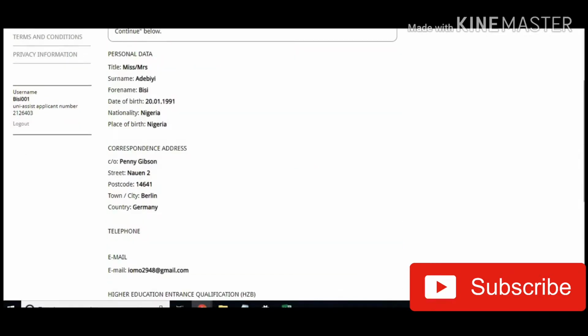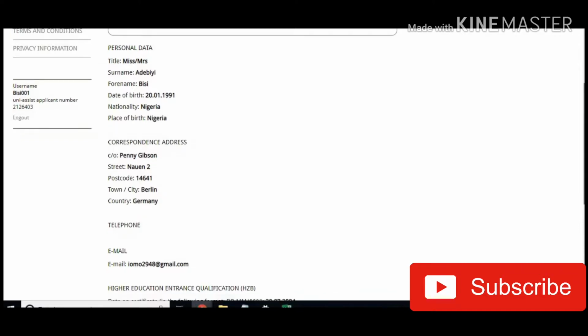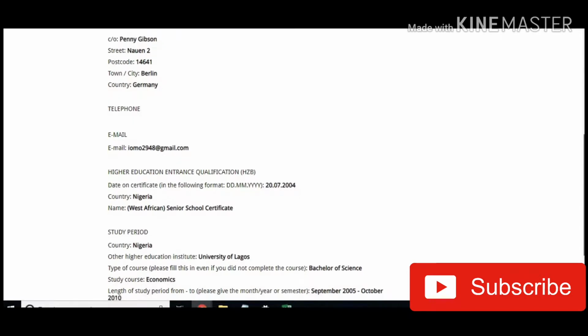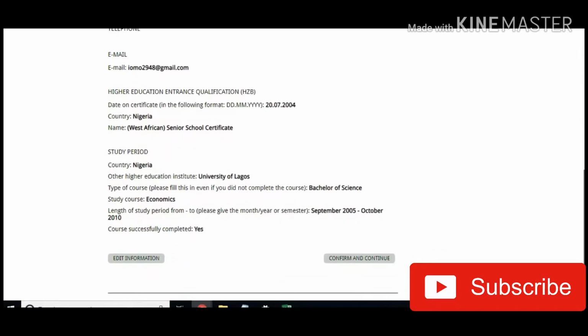So it brings you here where you have all of the information. You have your personal data, your correspondence address, your telephone if you had inputted it, your email address, your qualification, and then if it's correct, you confirm and continue. If it isn't correct, you can edit the information here. So I'm going to click on confirm and continue.